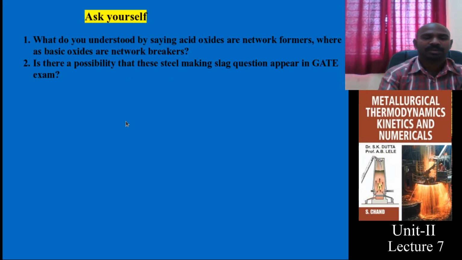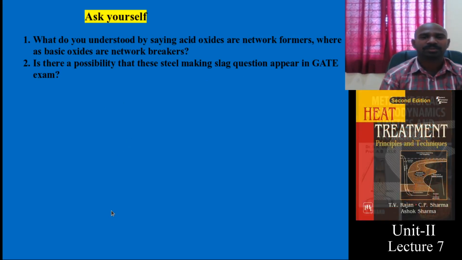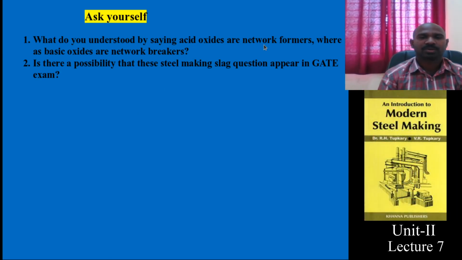Let me go to the conclusion of the topic. What do you understand by saying acid oxides are network formers? How is it a network former? It forms a hexagonal network. Give an example like SiO2. And similarly, basic oxides are network breakers.